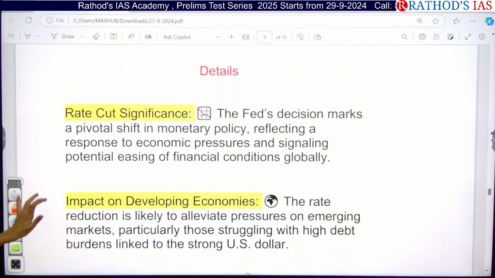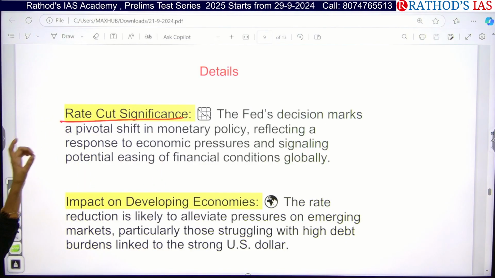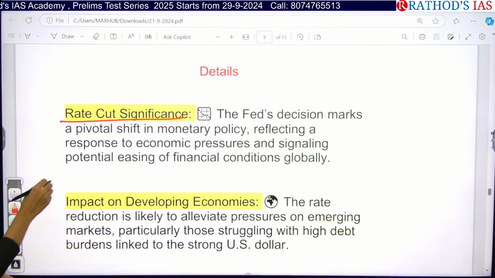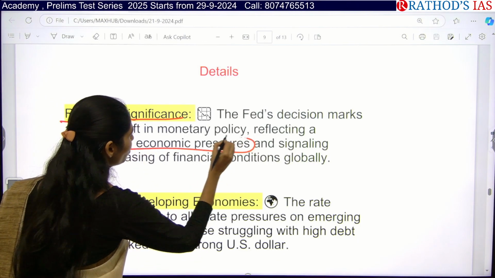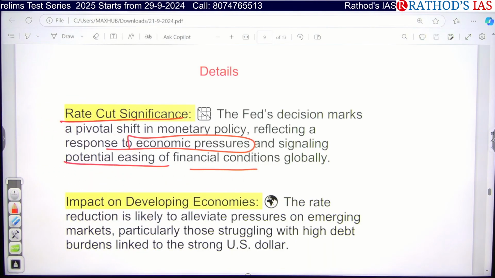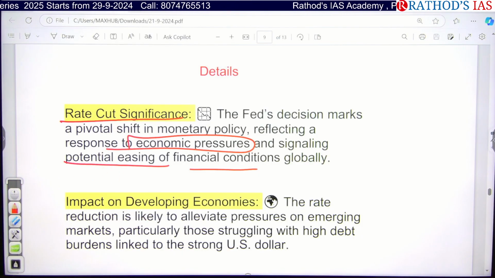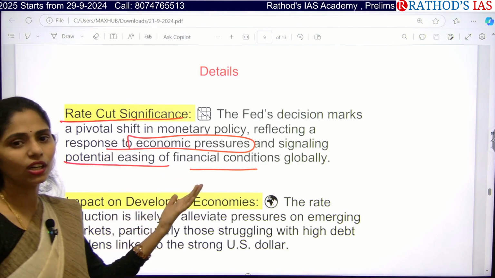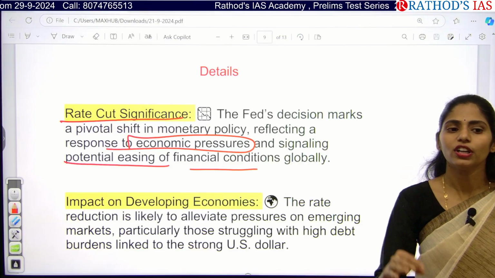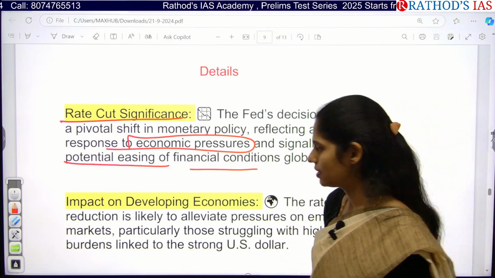So what are the key points that you have to see? Here you have to see the rate cut significance. Because of this Federal Bank decision of decreasing the interest rate, why? Because of increasing economic pressures, and they also want to ease financial conditions globally and promote global economic growth. This decision was taken because global trade depends on the dollar, right? About 40 to 50% of the trade we do is done in dollars, compared to other currencies.